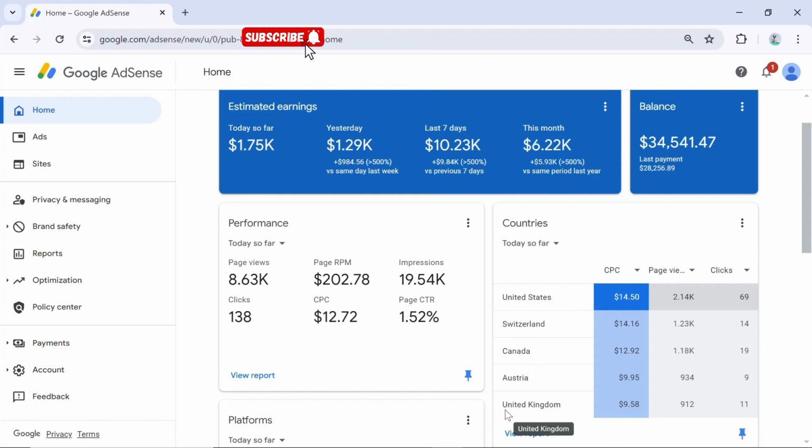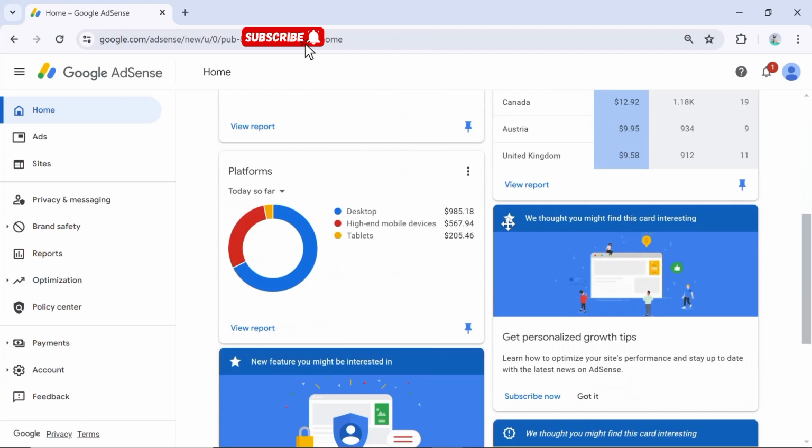You can see the countries we get traffic from: United States, United Kingdom, Canada, Switzerland, United States. You see all the countries we get traffic from. You know that these are tier 1 countries. We get traffic from tier 1 countries direct, which also helps in the increase of CPC, because the countries you use in working also matter.